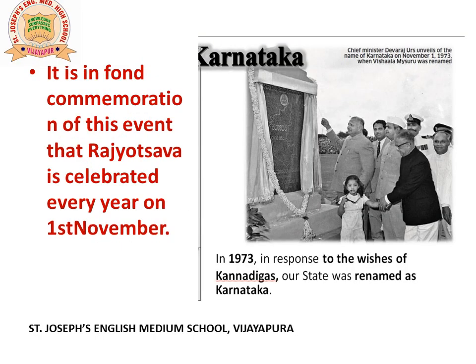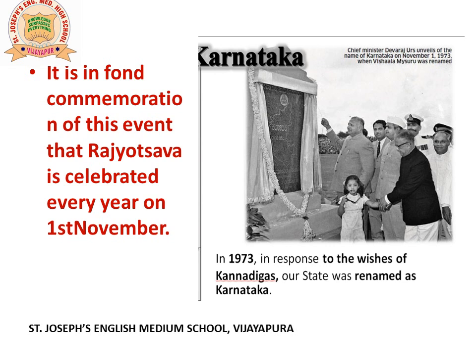And it is in fond commemoration of this event that every year on 1st of November we celebrate our state day as Karnataka Rajyotsava, because it was on 1st of November 1956 that modern day Karnataka was formed. But it was known as Mysore itself in 1956.